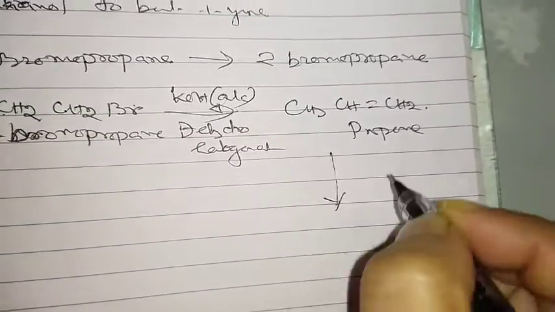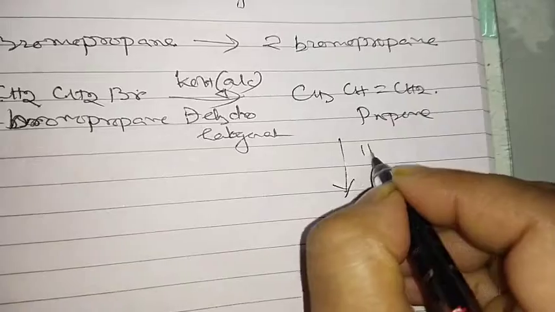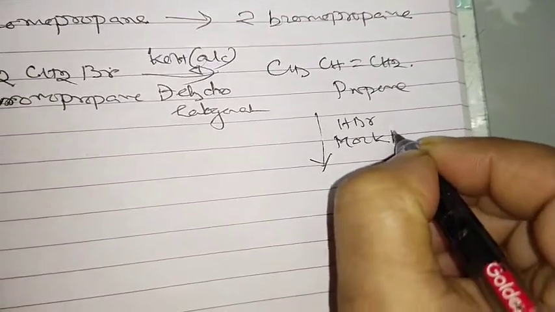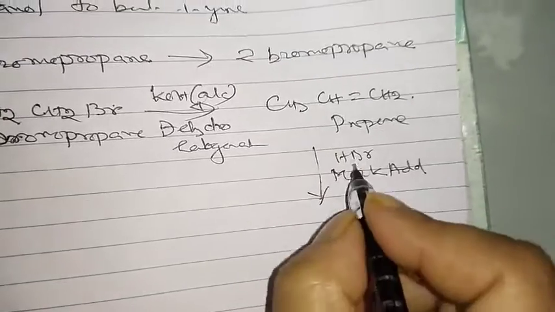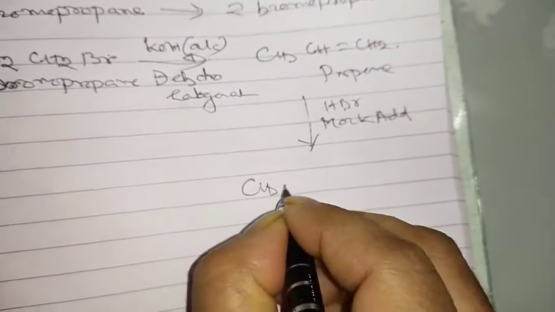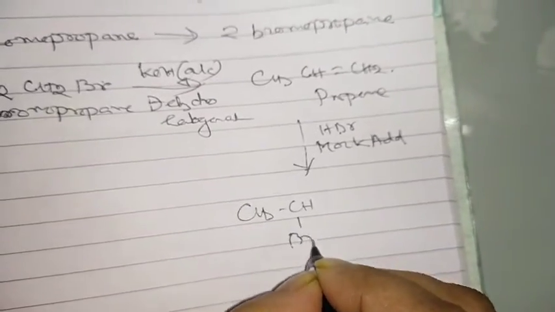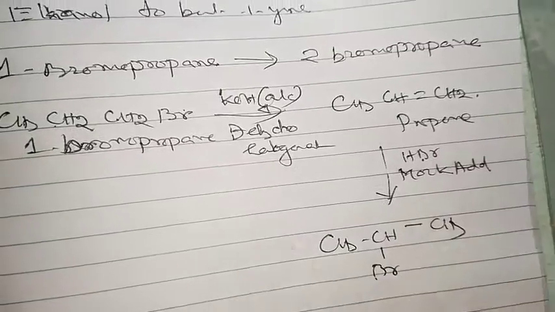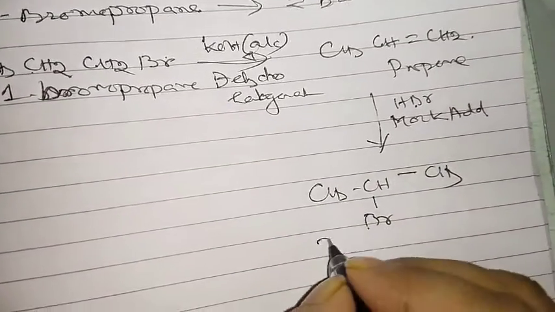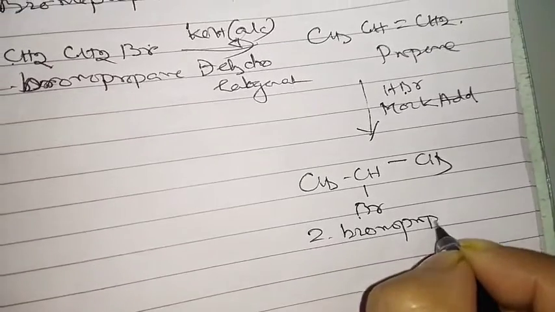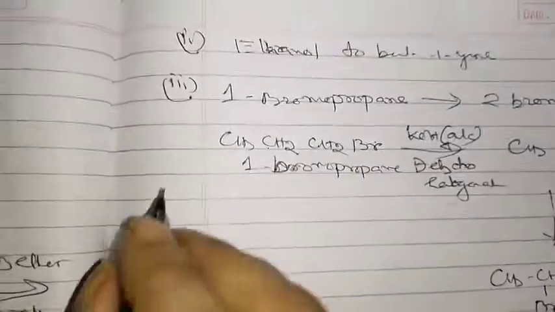Now we have to add HBr, an addition reaction, and it is Markovnikov addition, because the Br should be added here. That's why 2-bromopropane will be formed: CH3, CH, Br, CH3. Hydrogen is added here. So 2-bromopropane is over. The third one is over.